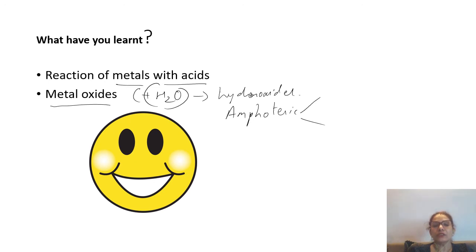These metal oxides behave both as acids and bases. Depending on the situation, they can behave either as an acid or a base. Although they are basic in nature, they can behave as an acid or a base depending upon the reaction. So they are known as amphoteric in nature. So this is what you have learned.